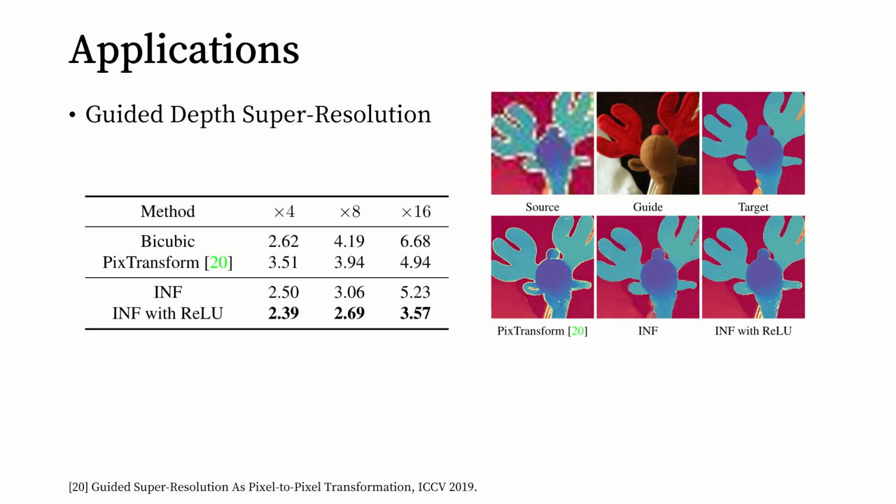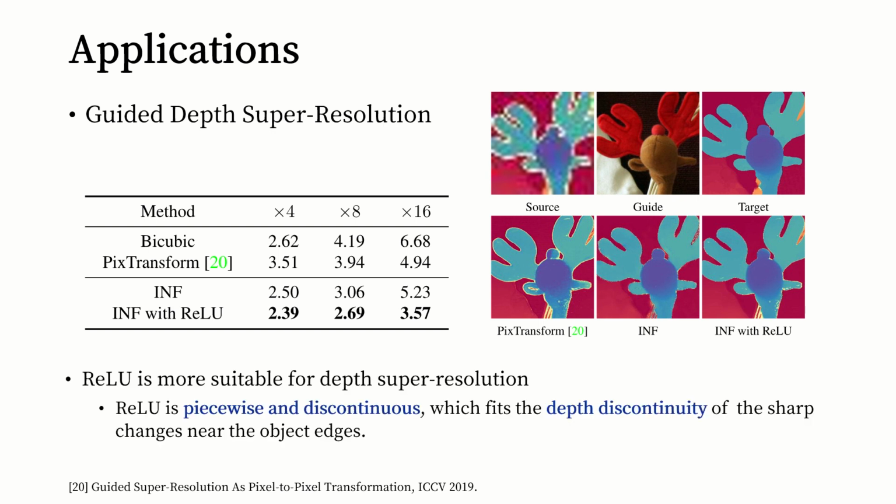The first one is guided depth super resolution. As can be seen, the INF with ReLU outperforms the previous self-supervised method PixTransform. Here we suppose that ReLU is more suitable for depth super resolution, as ReLU is piecewise and discontinuous, which fits the depth discontinuity of the sharp changes near the object edges. However, the results of INF still have better visual quality.